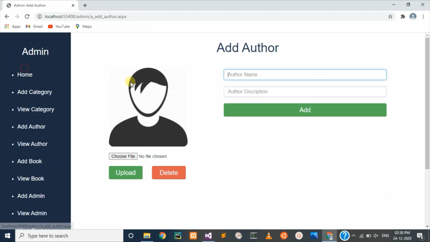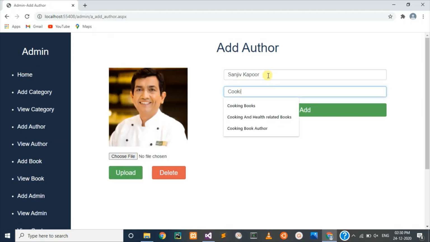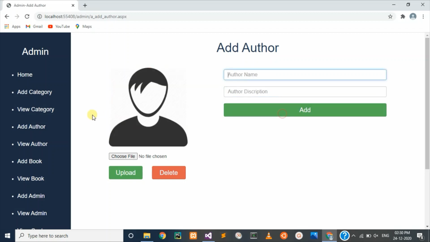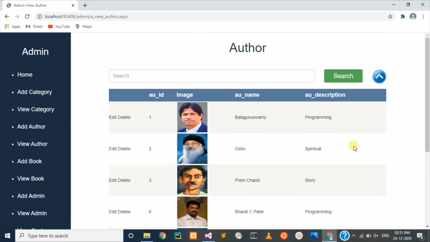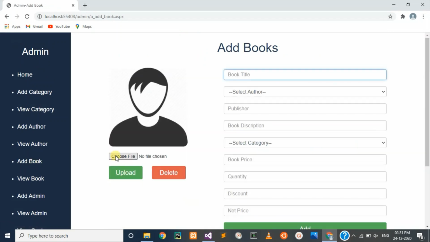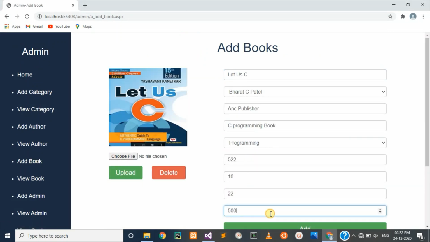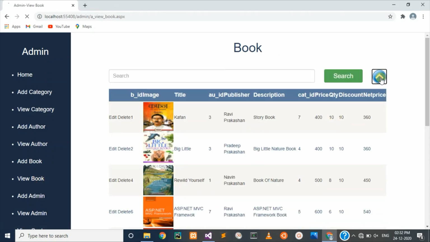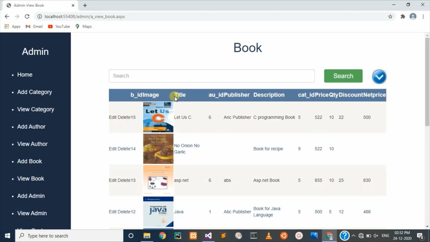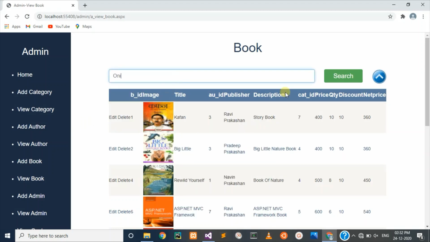And now I am going to add an author. In view author, you can edit and delete from here. I am going to add a book. Here you can see the latest one I added, and you can also search here.